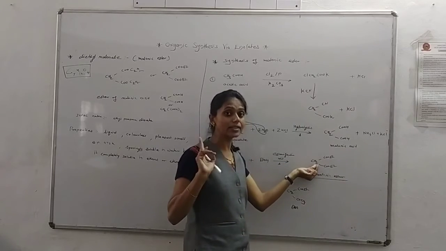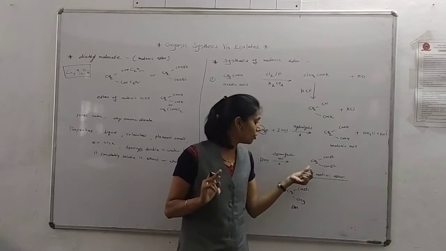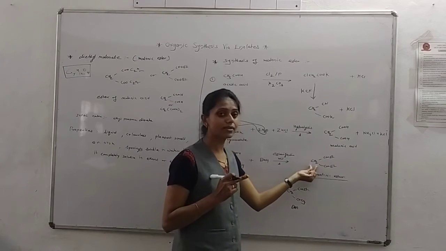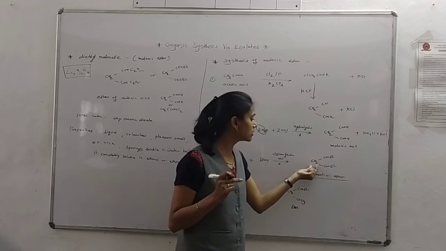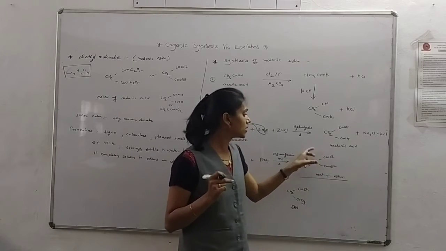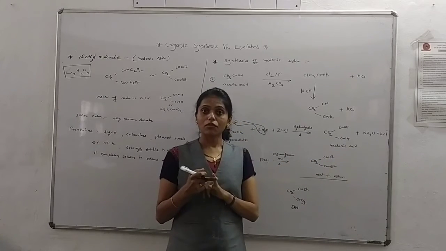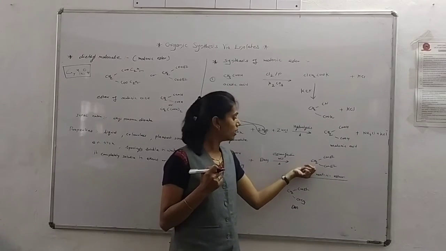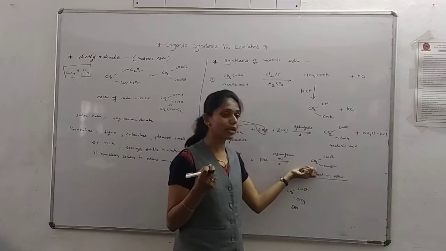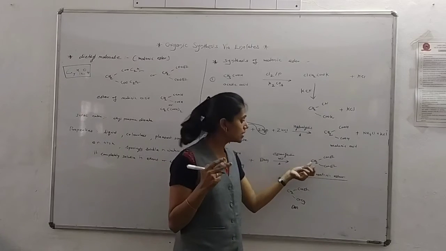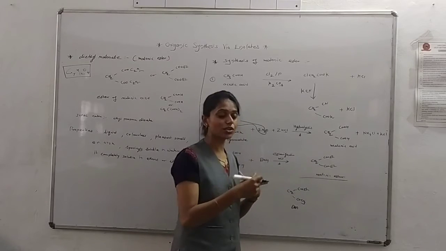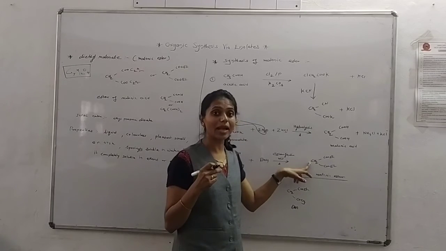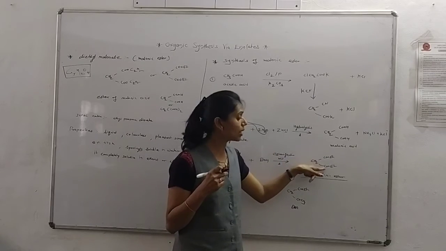That means we studied the acidity of ethyl acetoacetate, due to two reasons. It shows the acidity of this malonic ester, since it is sandwiched between two carbonyl groups. First of all, due to the inductive effect, it is more acidic in nature. And second is the resonating structure. When we draw the resonating structure, the negative charge, that is a carbanion, is formed on the carbon atom as well as on the carbonyl oxygen.